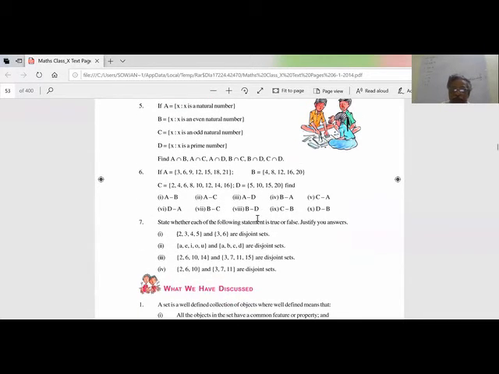We have seen A minus B, we have already done this. True or false? These are disjoint sets. No, 3 is common, so it's false. Here, disjoint sets. A is common, so it's false. Here, disjoint sets. Yes, true, there is no common element. Disjoint sets, there is no common element. True. So these two are true, these two are false.